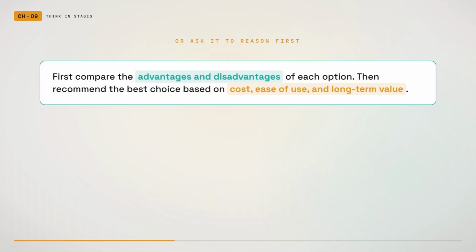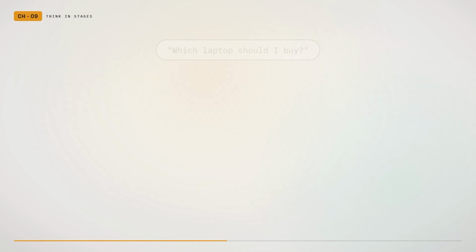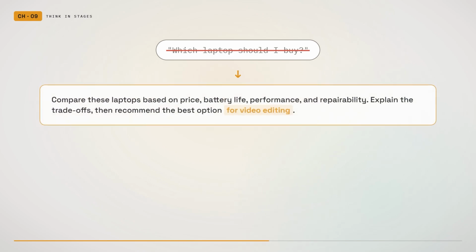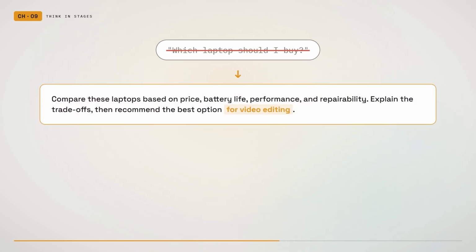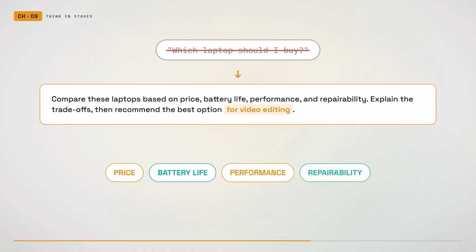Or, first compare the advantages and disadvantages of each option, then recommend the best choice based on cost, ease of use, and long-term value. This structure tells the AI what reasoning process should guide the answer. It is especially useful for decisions. Instead of asking, which laptop should be purchased? Ask, compare these laptops based on price, battery life, performance, and repairability. Explain the trade-offs, then recommend the best option for video editing.